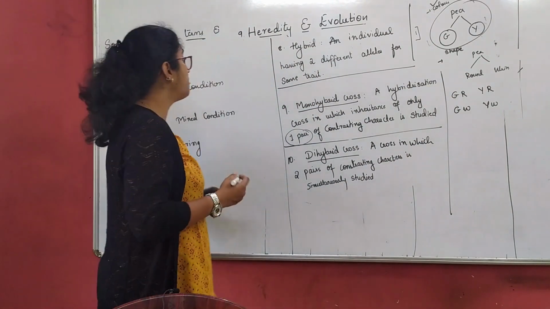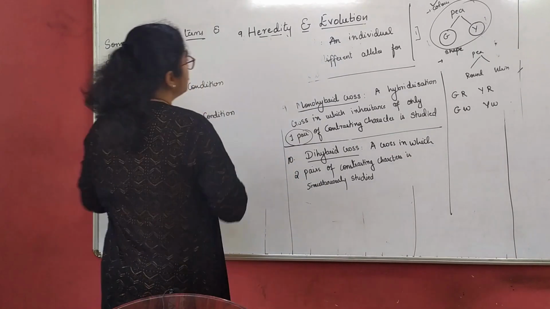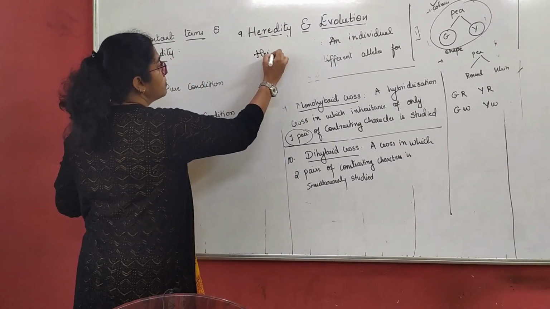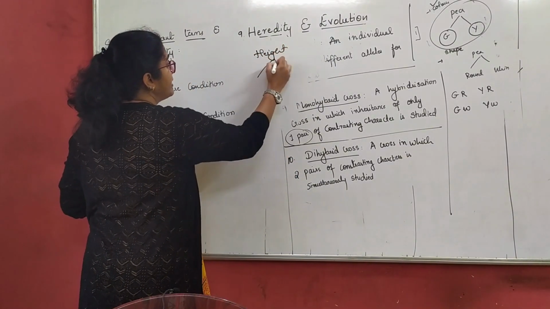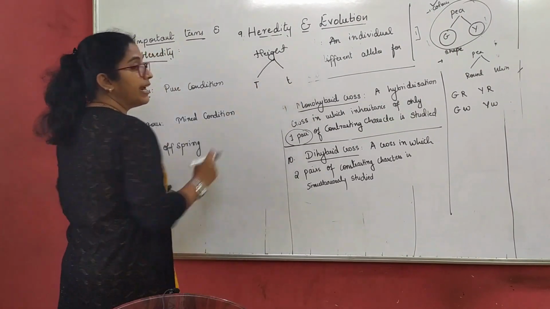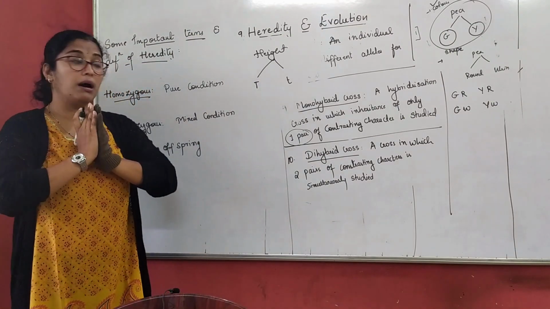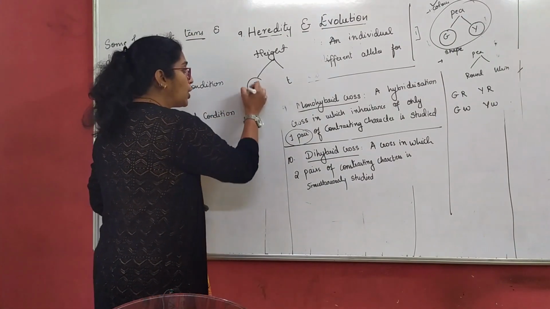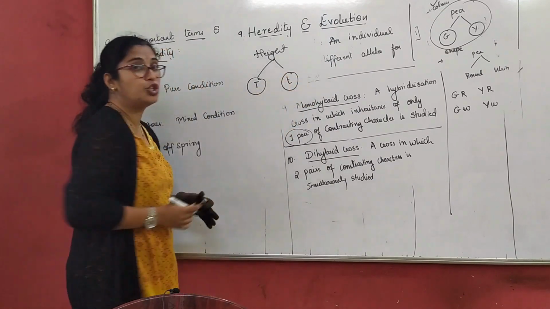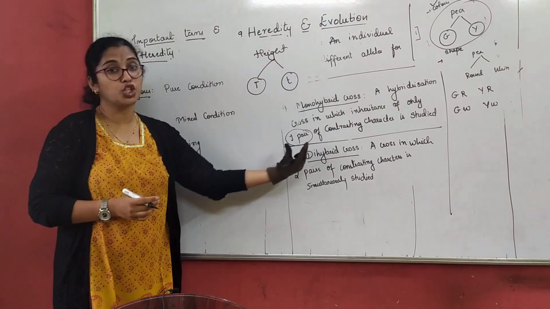Or when we talk about the allele of height, one is dominant and another is recessive. That means I am studying a plant which is pure tall and pure short.